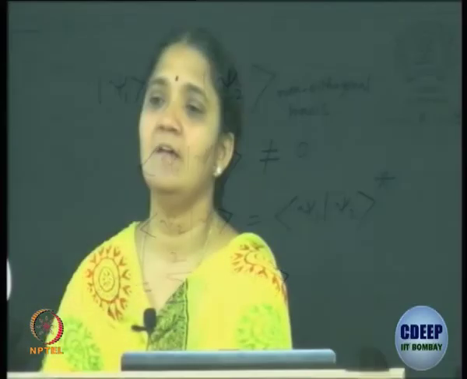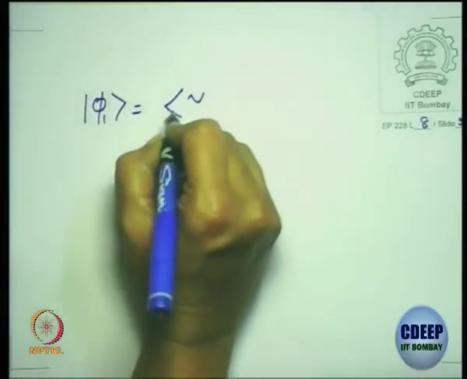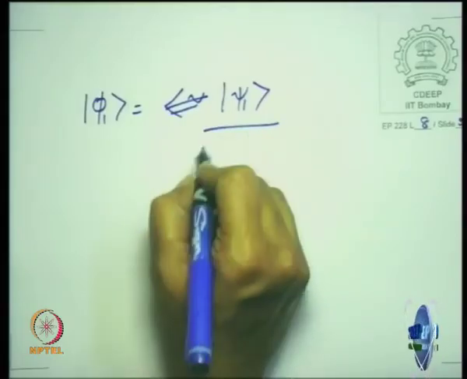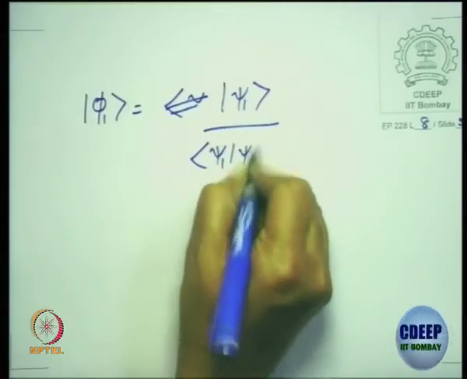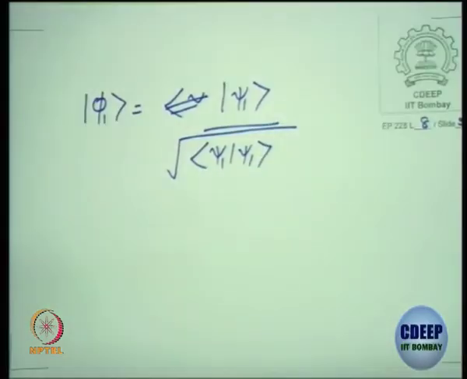That's what you do, right? This is what we did last time. So let's redo it here. We define phi 1 to be psi 1, but this may not be normalized. You have to normalize it. So we are doing the Gram-Schmidt orthogonalization.